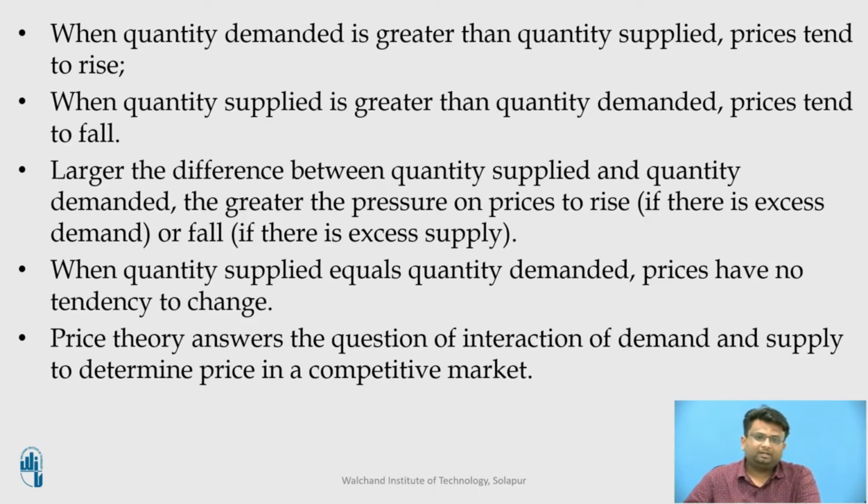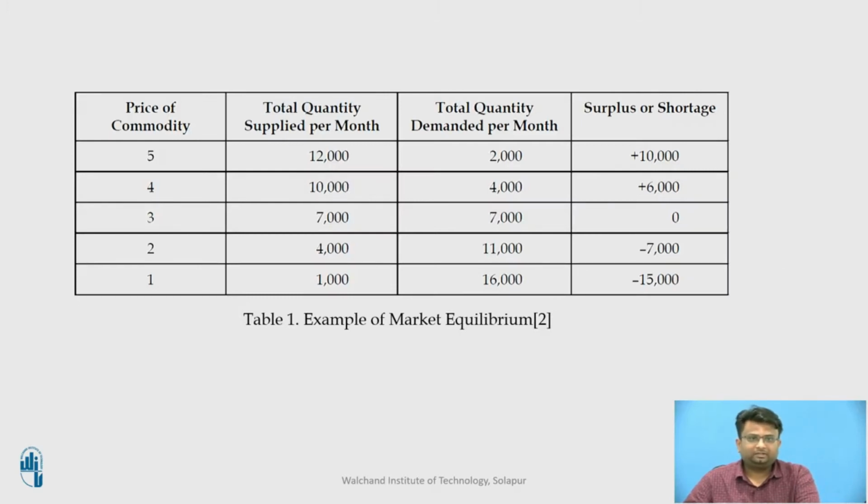When the quantity supplied equals the quantity demanded, the price has no tendency to change. The price theory answers these questions of interaction of demand and supply to determine the price in a competitive market. Let us see an example as given in a table.